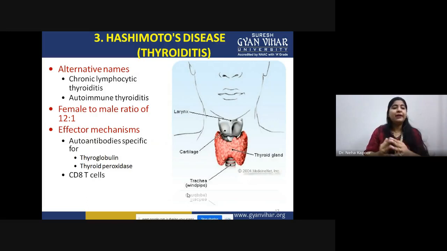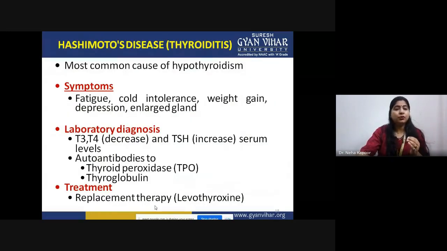It is around 12:1. And the major effector mechanism, that means the immune responses that trigger this disease, are autoantibodies specific for thyroglobulin and thyroid peroxidase. Along with that, T cells, that means CD8 positive cytotoxic T cells, also play a role. This is the most common cause of hypothyroidism.